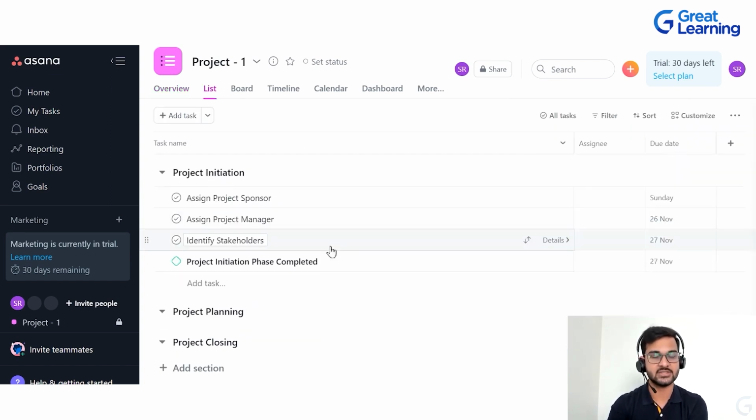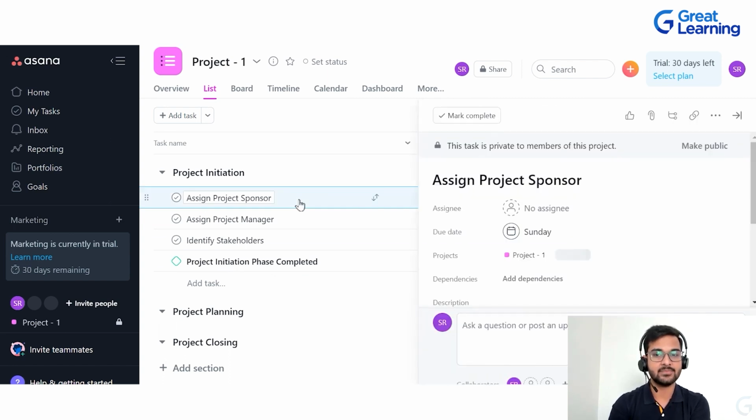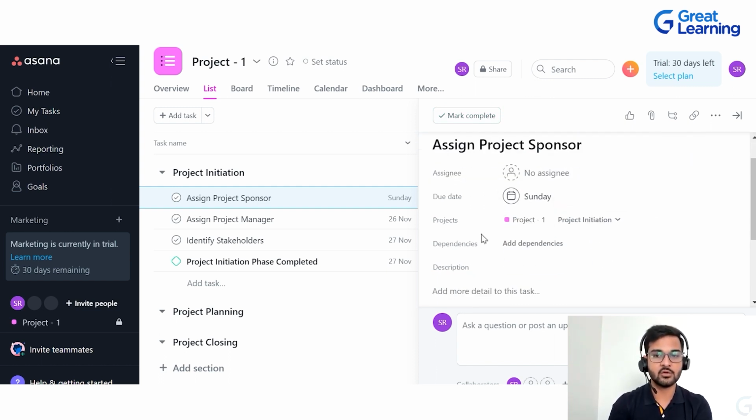Again, if you go to the list tab and you want to add much more details to a particular task, then you can just go to that task and click on it. Then it is going to open this particular tab. Let's say you want to mark it complete, you can click on this and it will be marked complete. If you want to assign a member, you can do it from here. The due date will be written over here.